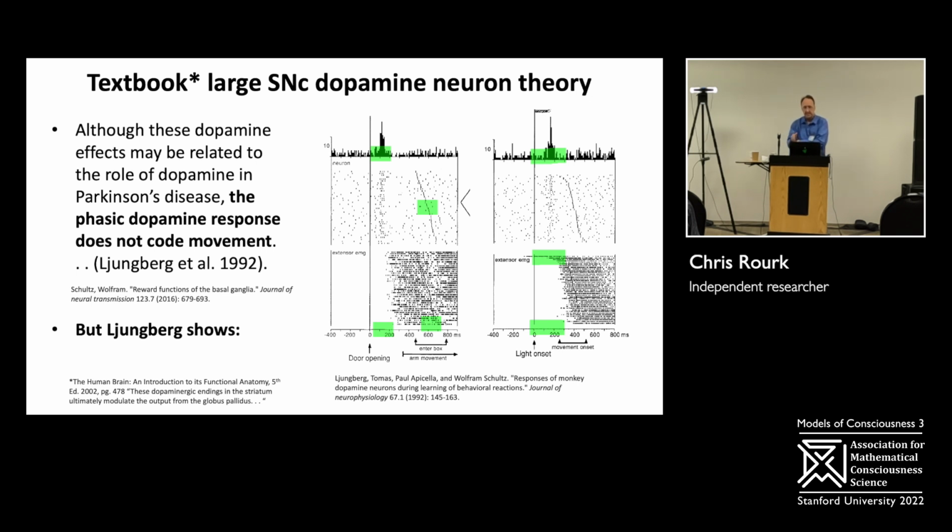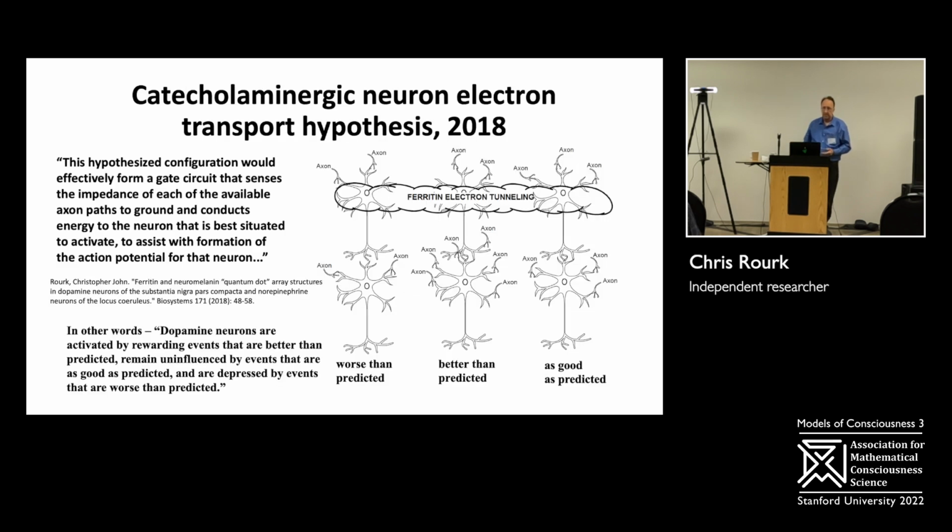Or is it because the monkey decided to move his arm into the box? It's not really terribly clear, but there's at least some evidence that there are two different functions going on. One is action selection, and one is predictive reward signaling. And the CNET hypothesis, in conclusion, says that these neurons are all connected through this electron tunneling mechanism, and that this tunneling mechanism directs the current, the electrons, to the neuron that's best situated to fire.